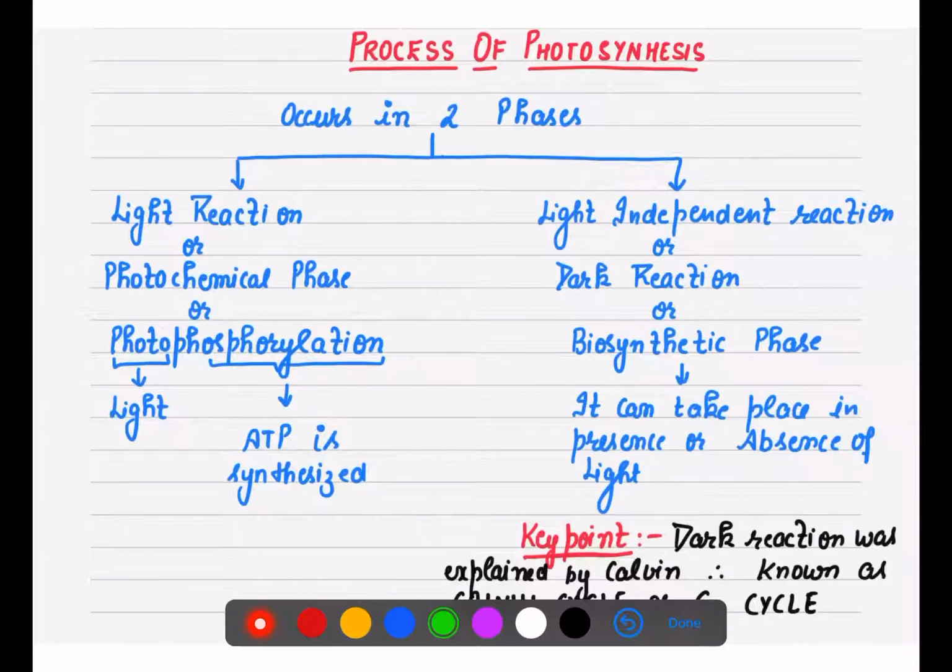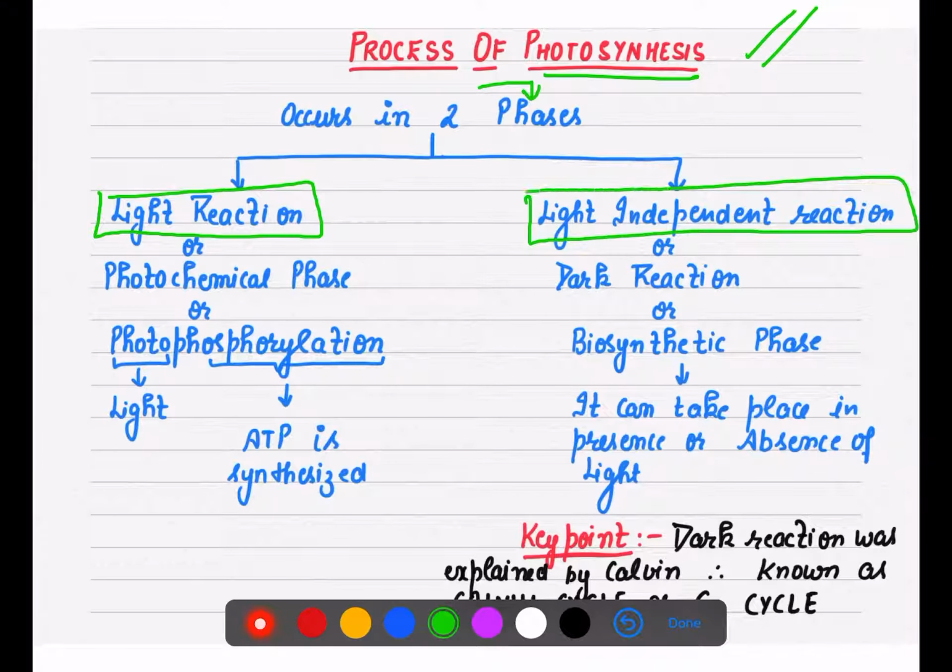Today we are going to discuss the process of photosynthesis. It occurs basically in two main phases. One is the light reaction, and the other is the light independent reaction. Light reaction is also known as the photochemical phase, or in many books it is written as the photophosphorylation phase.